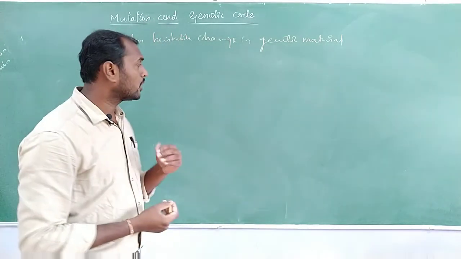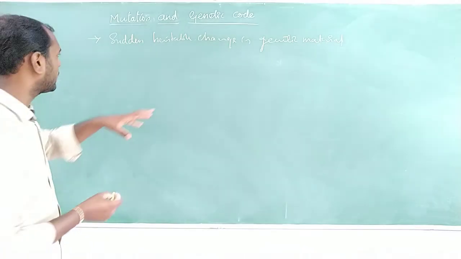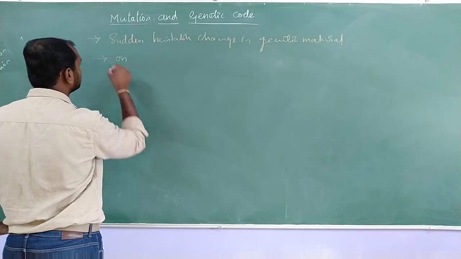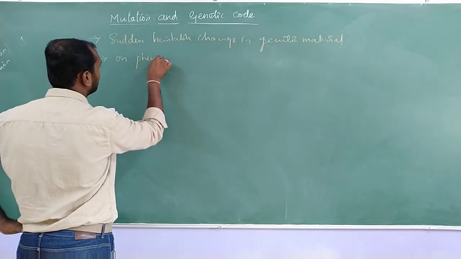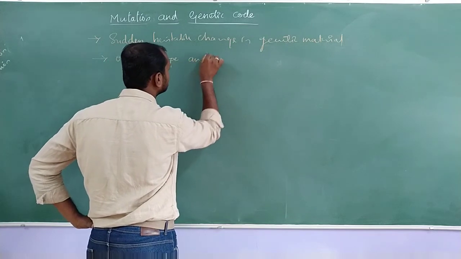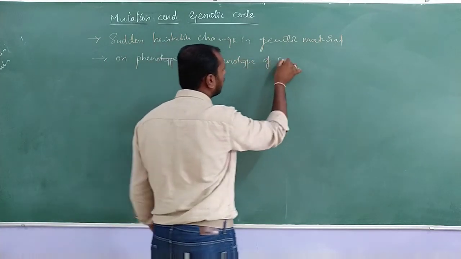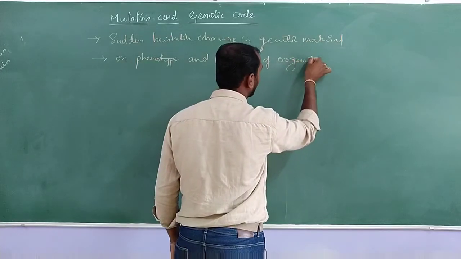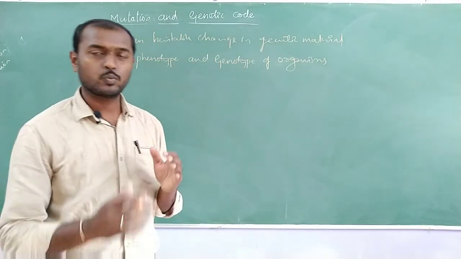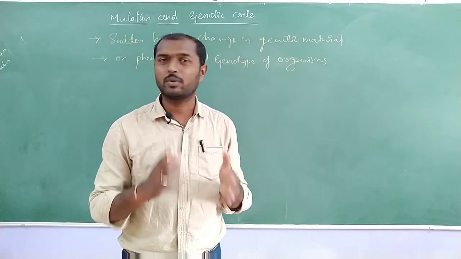ಮ್ಯೂಟೇಷನ್ ಅಂತ ಕರಿತೀವಿ. ಓಕೆ, ಸೊ ಯೂಶ್ವಲಿ ದಿಸ್ ಗೋಯಿಂಗ್ ಟು ಹ್ಯಾಪನ್ ಆರ್ ಗೋಯಿಂಗ್ ಟು ಇನ್ಫ್ಲುಯೆನ್ಸ್ on phenotype and genotype of organisms. Okay, actually these mutations are going to change the phenotype sometimes as well as genotype. So ಆಗ್ಲೇ ಬೇಕಂತ ಏನಿಲ್ಲ.